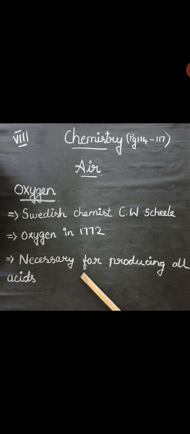And who is the father of our chemistry? Lavoisier is the father of chemistry, and Lavoisier named it oxygen. The name oxygen comes from the Greek word oxygenes, which means acid producer. It is called so because early chemists thought that oxygen is necessary for producing all acids. So this is about oxygen.